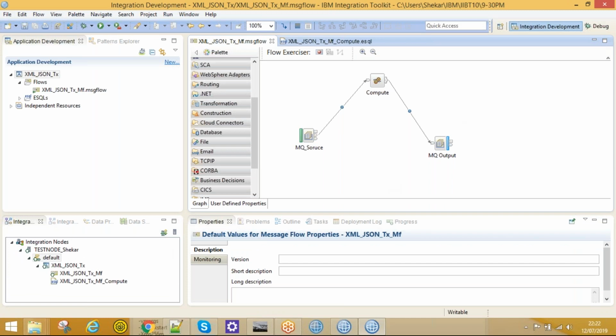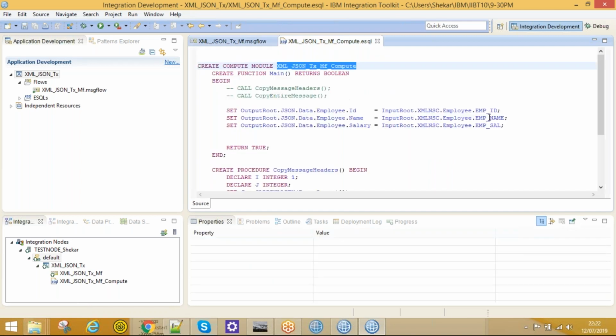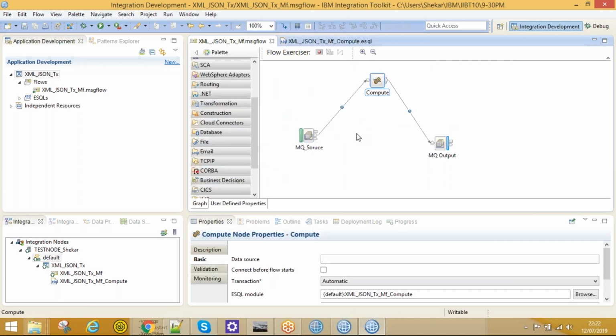Yeah, I understood your question. Based on the input and output, we will write the code, right? So this is like a wrong message, wrong data. That way we can consider it as a wrong message. Okay, we can't stop here. Yeah, understood your question, since it is not matching here, you want me to stop, right? But here we can't stop it. So that is considered as a wrong message from the client.